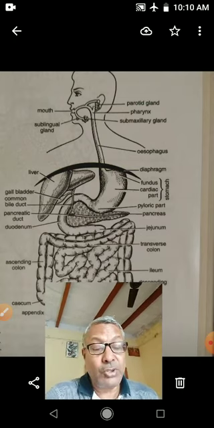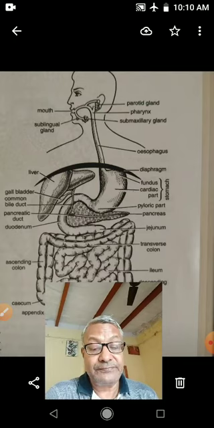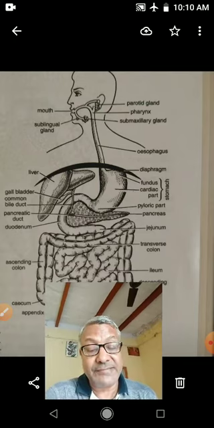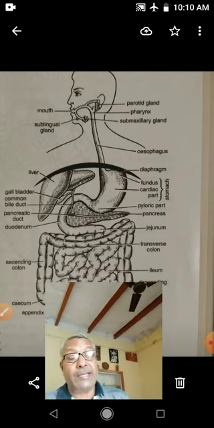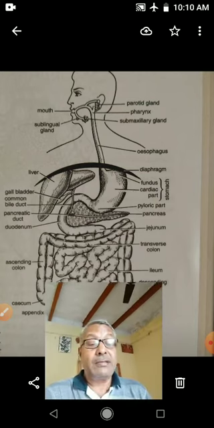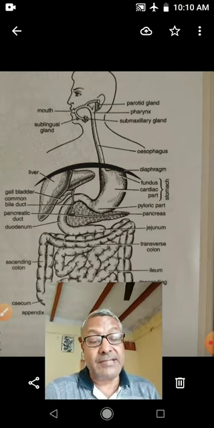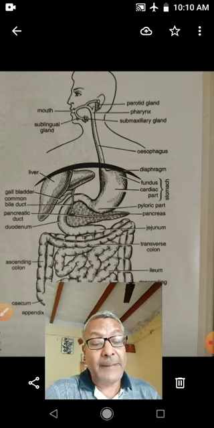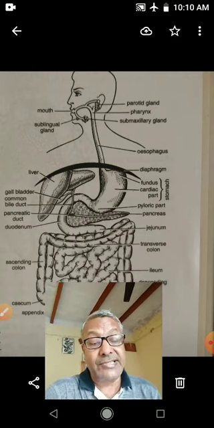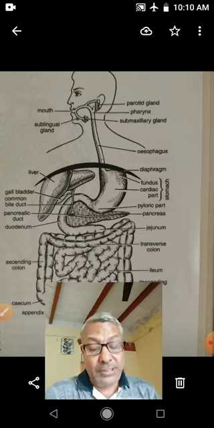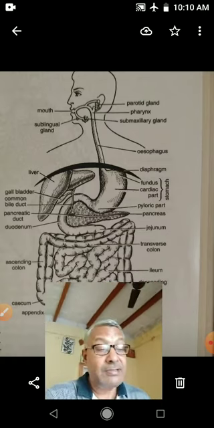Holozoic nutrition: in this, solid organic food material is taken in by the animals. Taking in solid organic food material is called ingestion. After that there is digestion. During the process of digestion,